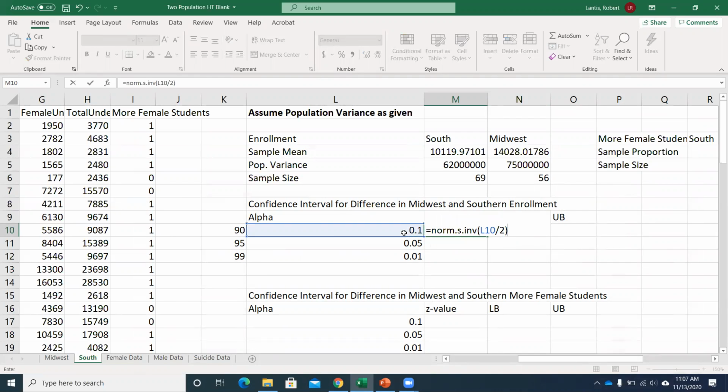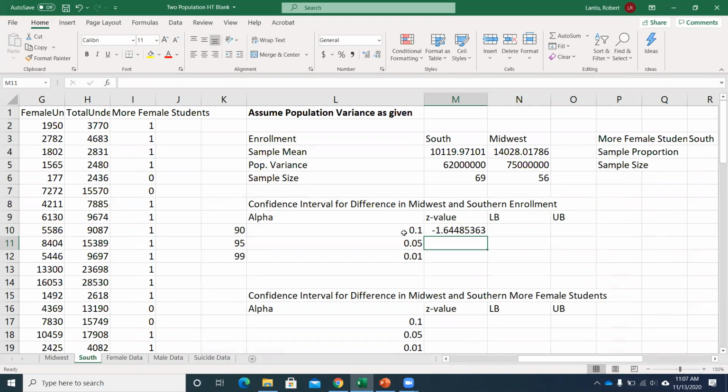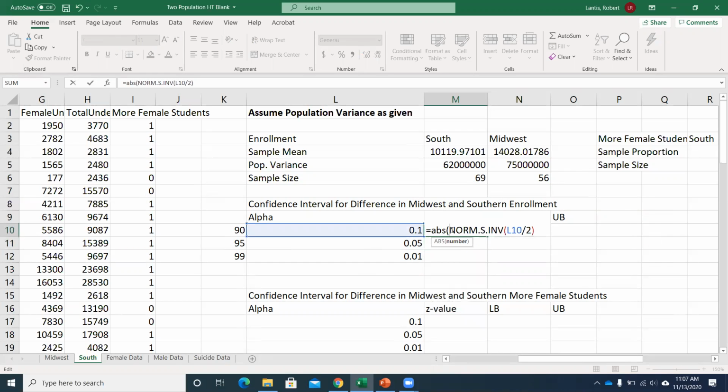Now, the only issue is that in Excel, once we type in the lower and upper bound, where we subtract the margin of error to get the lower bound and add the margin of error for the upper bound, that z value we want, we just want it to be the absolute value. If I'm just looking at alpha over 2, it's always going to be on that left side. I know that I just need the z value that I can plug into that lower and upper bound equation. I need the absolute value of it, so I could use ABS.